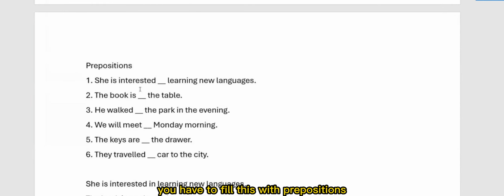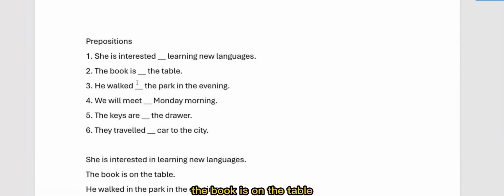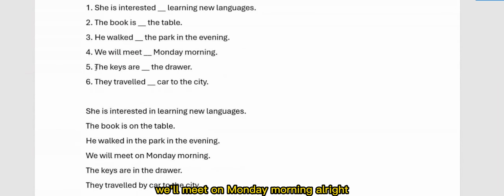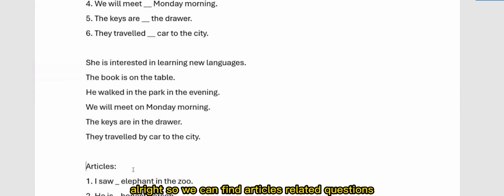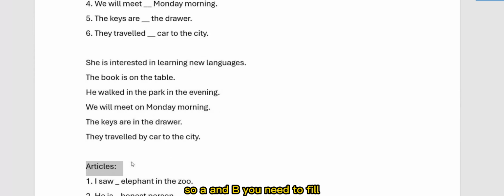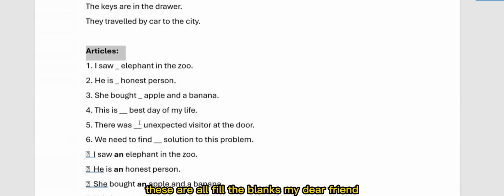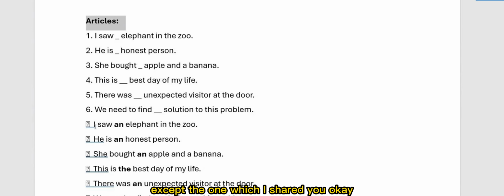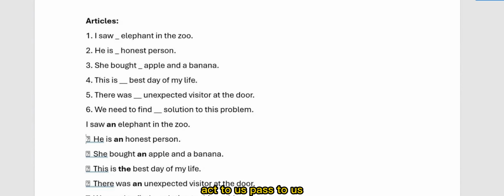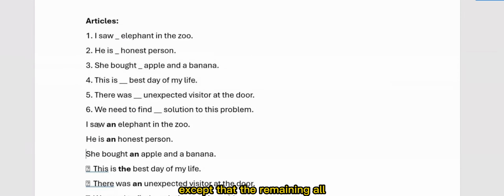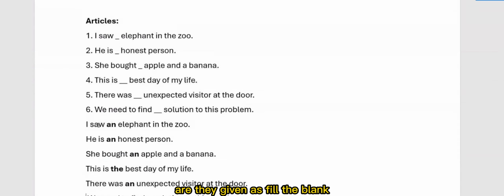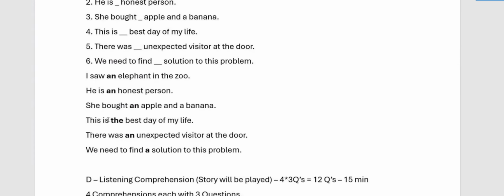Then prepositions. You have to fill these with prepositions. She is interested in learning new languages. The book is on the table. He walked in the park in the evening. We'll meet on Monday morning. So this is prepositions related, and you can also find articles related questions. So A and B, you need to fill. These are all fill in the blanks, my dear friend, except the one which I shared. Active voice, passive voice, except that, the remaining are all given as fill in the blank only. You need to type. Got it?